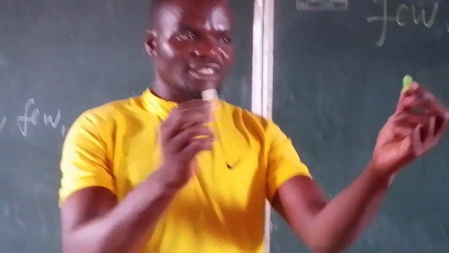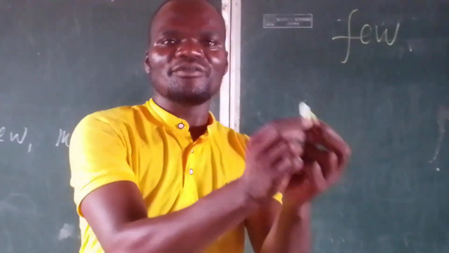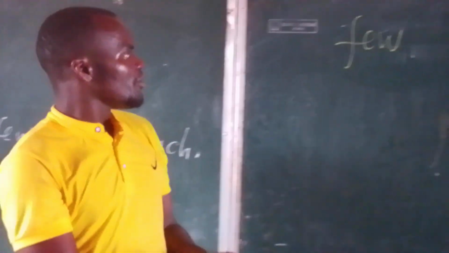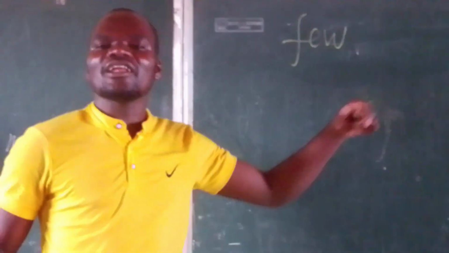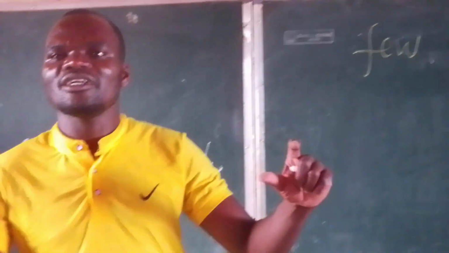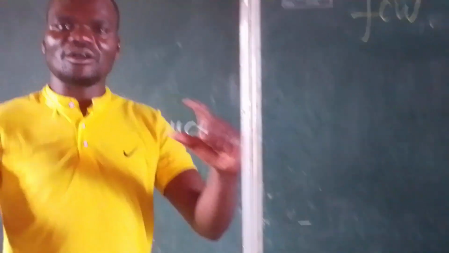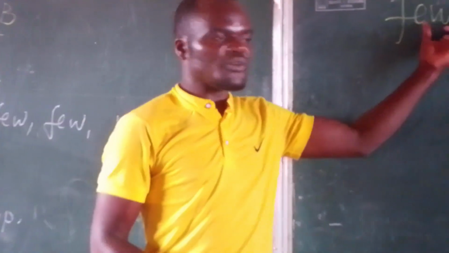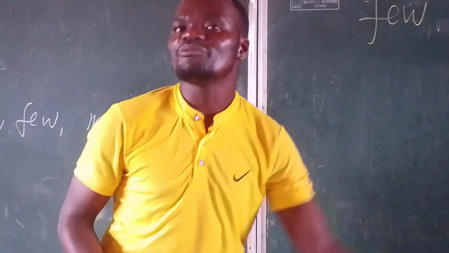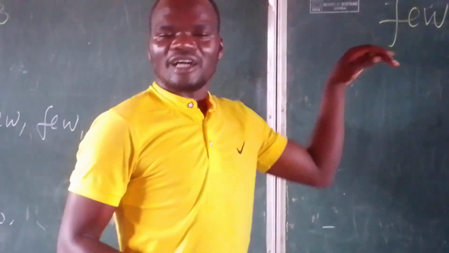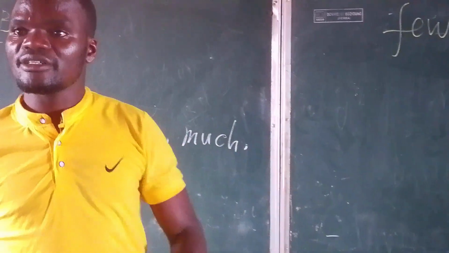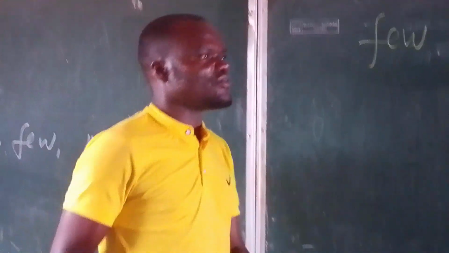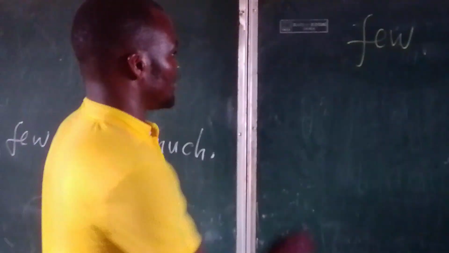This is 1, this is 2. I have 2 pieces of chalk. So few and a few are used for countable things, showing the small number of things which are able to be counted.